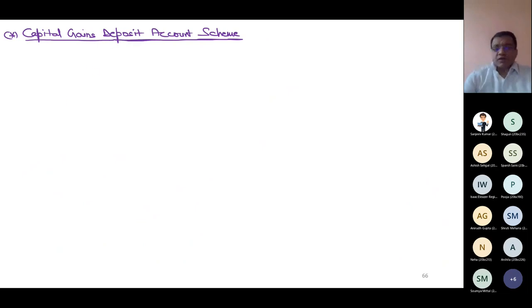Same provision. Suppose I cannot take the decision till the due date of filing return of income, then what do I have to do? I have to deposit the amount in the capital gain deposit account scheme till the due date of filing return of income, and on the basis of the deposit only, I will get the exemption under section 54B. But in reality, I should withdraw the amount and utilize it within 2 years from the date of sale of the original land for the purpose of purchasing another agricultural land. So it is the same as discussed earlier, so I'm not discussing this.